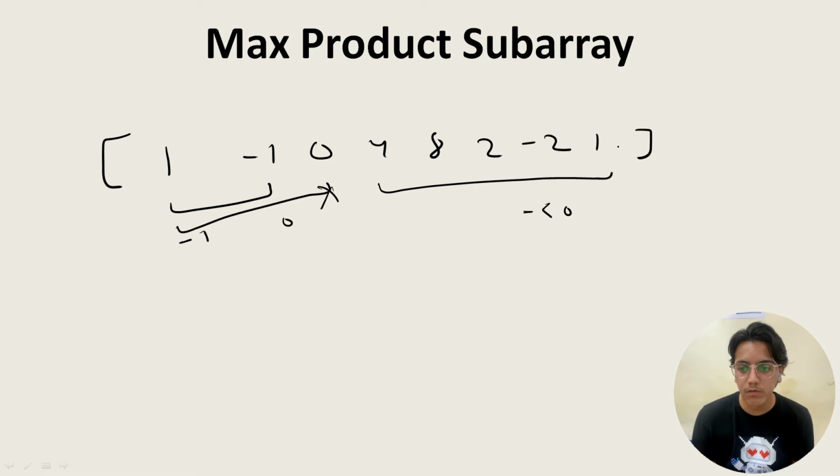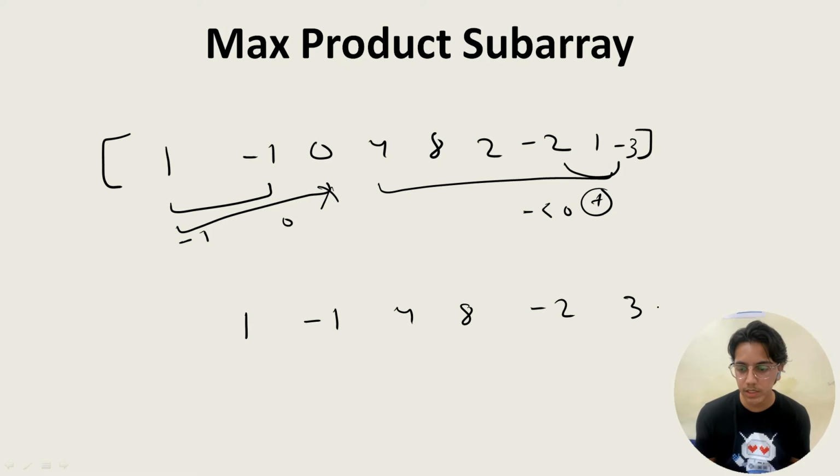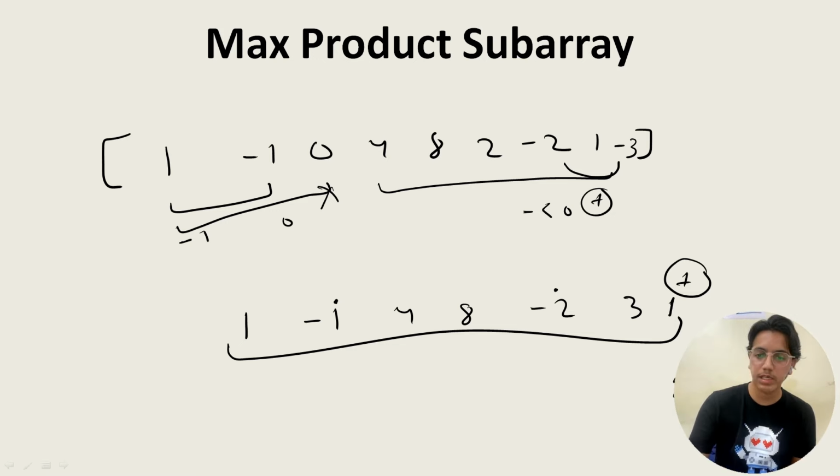If we have one more negative number over here, 2 negatives will make a positive. These are the points we have to consider while finding the maximum product. Supposedly this is the question: 1 minus 1 4 8 minus 2 3 1. The answer is, taking all these elements we'll get the maximum, because one negative goes here, one negative goes here, so it will become a positive answer. So the question can be the number of elements in the subarray that you have to take, or the output, that is the product. That would be considered over here.